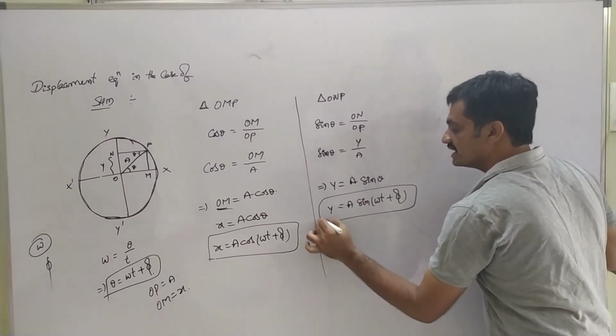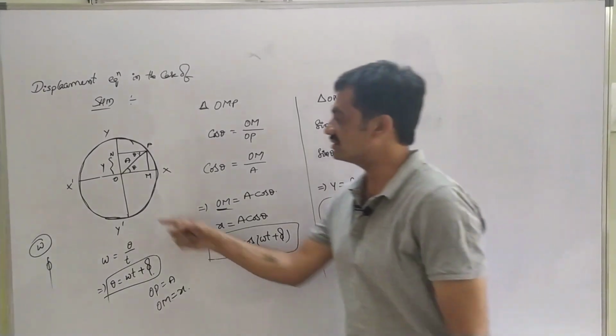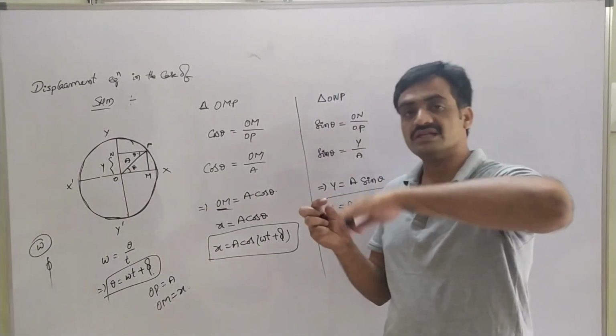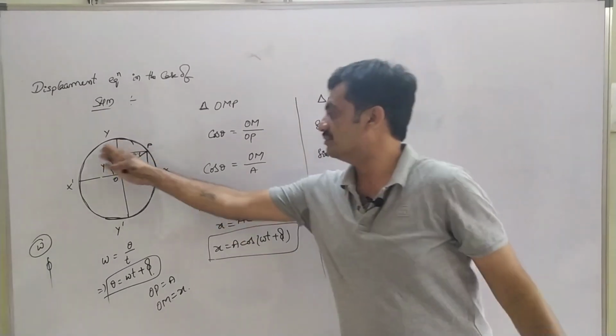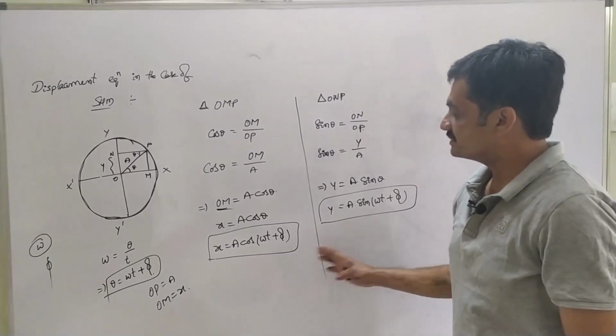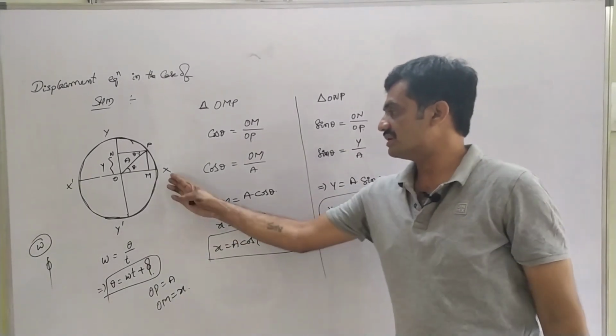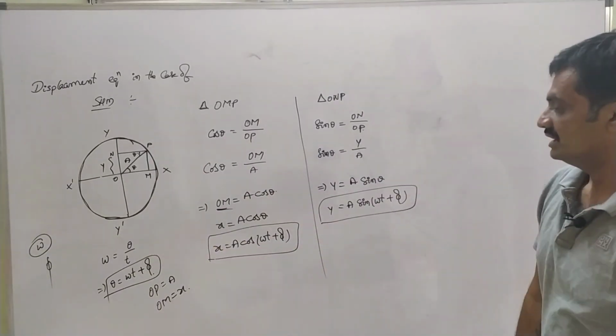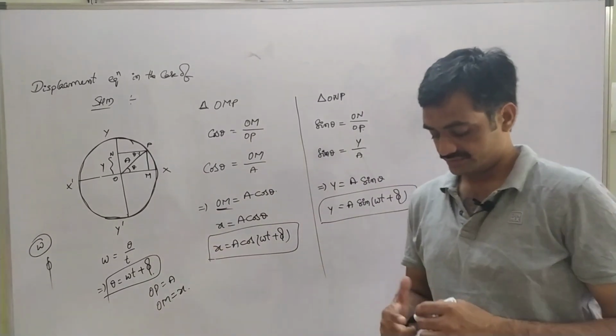This represents the expression for displacement along the diameter YOY', because the particle is executing SHM based on this uniform circular motion. These are the expressions for displacement along XOX' as well as YOY'. Take a screenshot. We will continue.